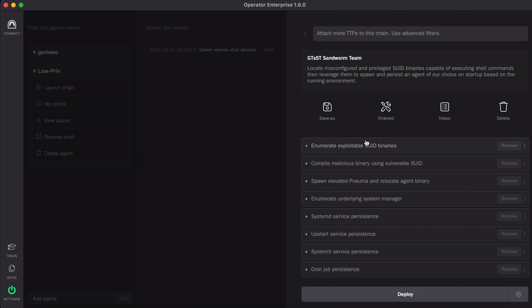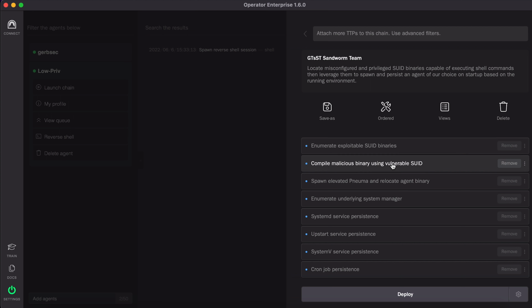The first one, this TTP right here, will find that vulnerable setuid binary that we discussed earlier. If you have multiple, it'll be able to find multiple. This is an easy way to check if you already have one present on your machine. I do recommend doing that.